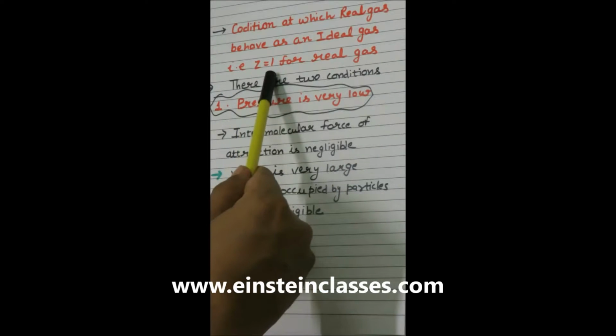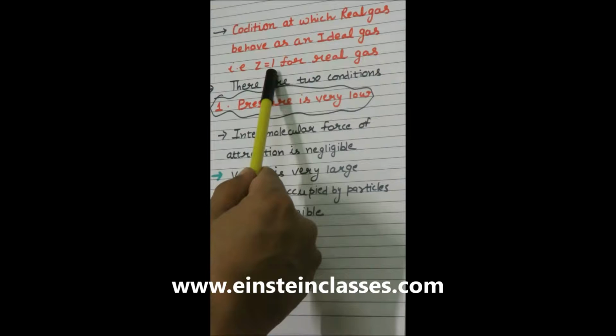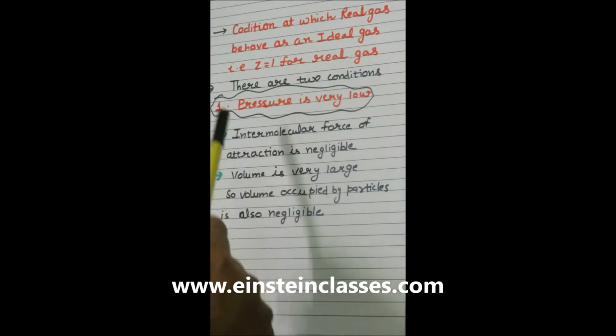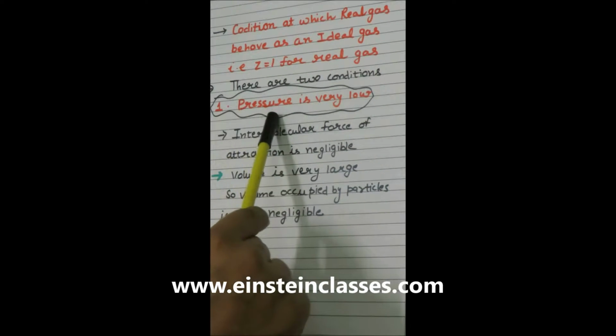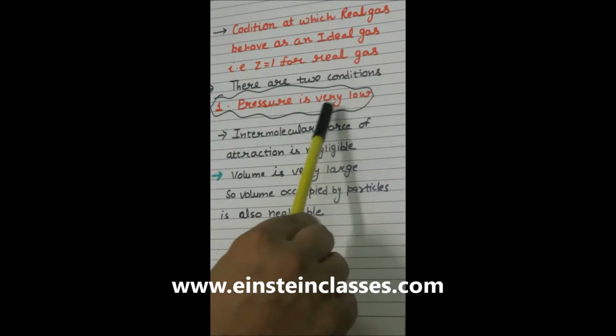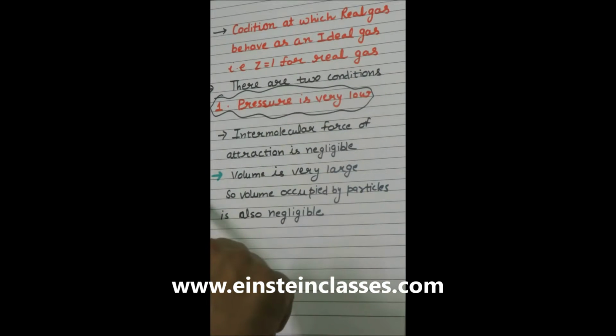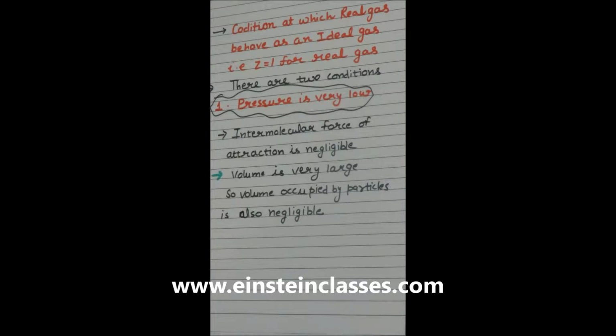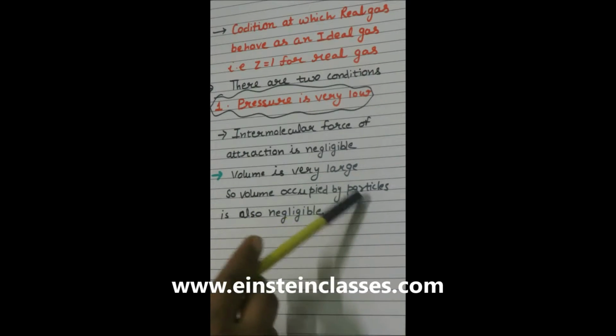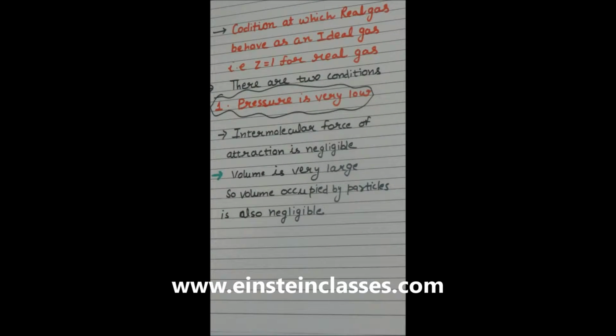Now we are discussing the conditions at which the compressibility factor can be 1 for a real gas. What are these conditions? Firstly, we are discussing the pressure. If the pressure is very low, then the compressibility factor can be 1. How is this possible? As the pressure is very low, the intermolecular force of attraction, which is represented by the van der Waals gas constant a, is neglected, and the volume occupied by the particles, which is represented by the van der Waals gas constant b, is also neglected. So that is why the gas will behave as an ideal gas.